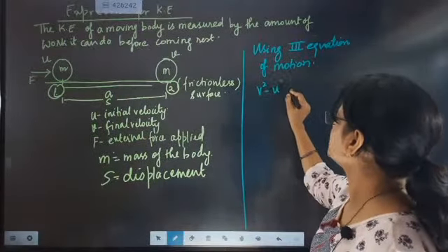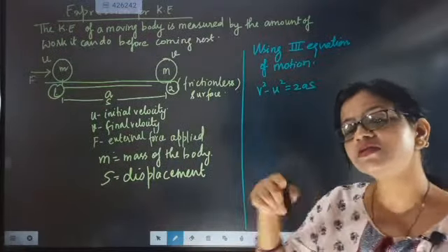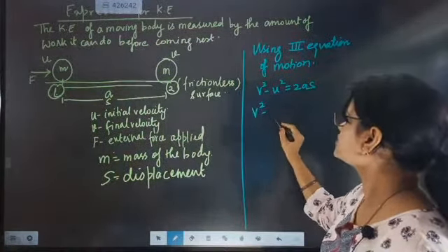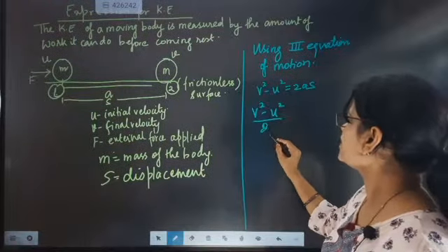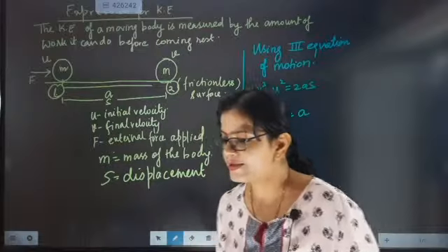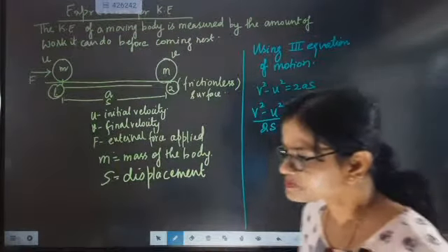This is exactly the third equation of motion. So now we write v square minus u square by 2s equal to a, and we will take it as equation 1.